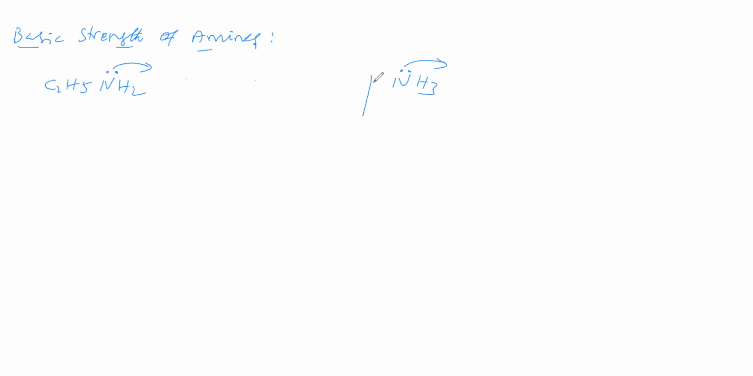Now, in this, the ethyl group shows a plus I effect. Here, there is no plus I effect. Therefore, the lone pair density is high here and low here. A high lone pair density means a higher tendency to donate, and here it has a lesser tendency to donate. That we can say.